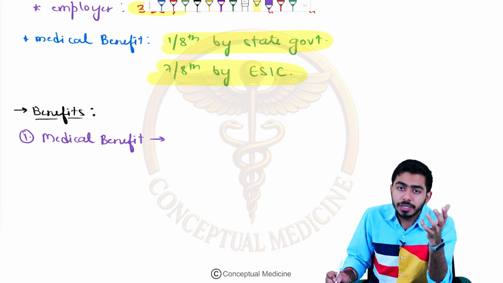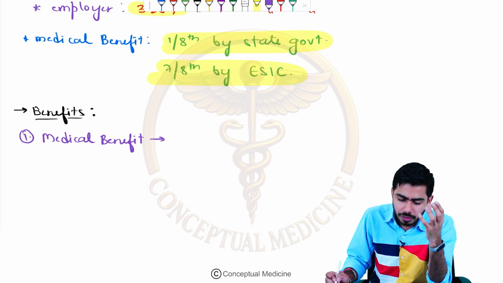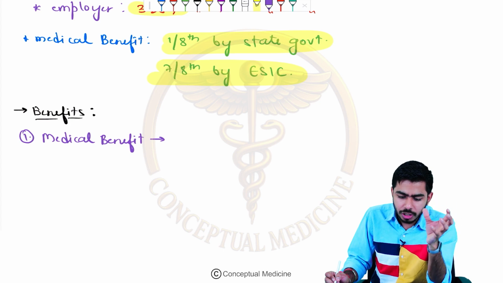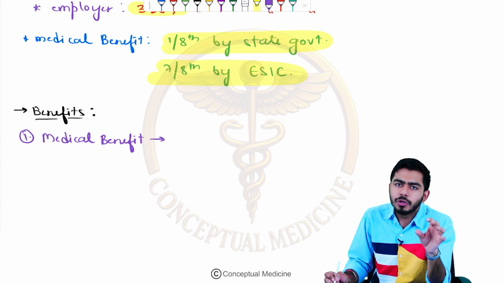But in case of sickness, usually in case of any kind of disease, if the employee got the disease, or if there is an employment injury or some employment disease, right? So full medical care will be provided free of cost, right?